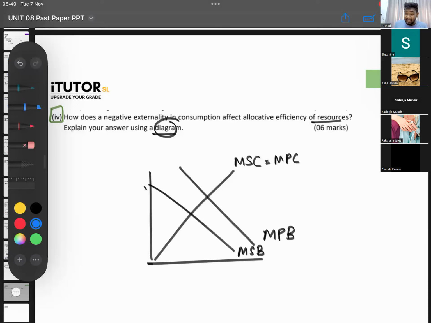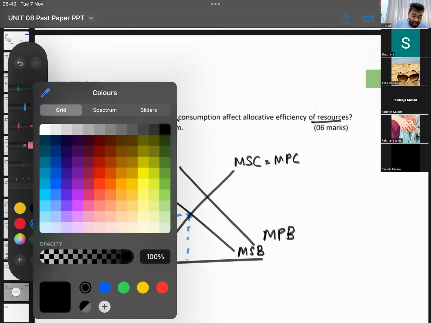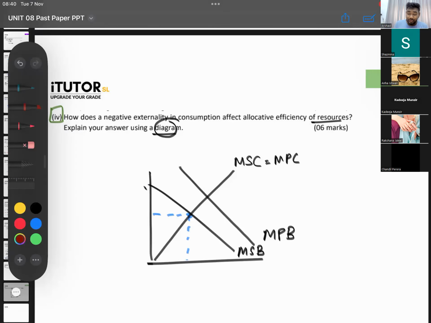So ideally, you should have been producing here, where social benefit equals social cost. But where have you actually been producing? Actually, you produced here, right? So this leads to an inefficiency. There is a net social dead weight loss that gets created there.